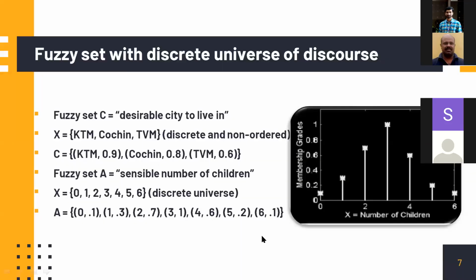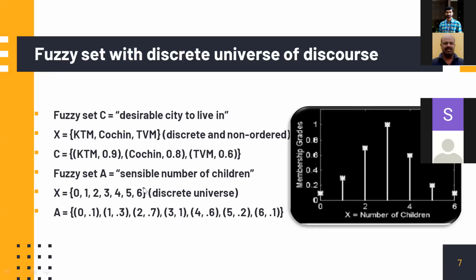For example, this is another way of thinking about a fuzzy set. Fuzzy set C is equal to desirable city to live in, based on some parameters: pollution, availability of water, availability of health facilities, which is very important nowadays because of COVID. Somebody has found out that Kottayam is a good city to live in, with 0.9 membership value, Cochin 0.8, Trivandrum 0.6. That is what is presented here. So depending on the membership value, this will be like this.